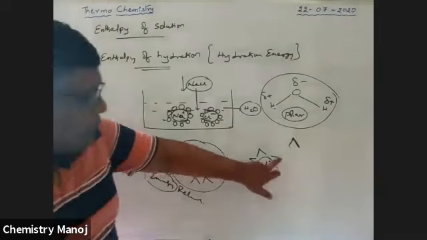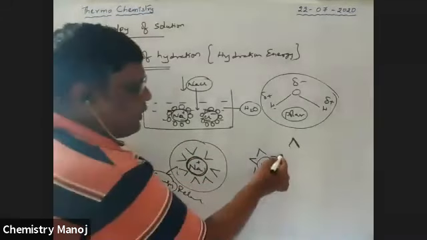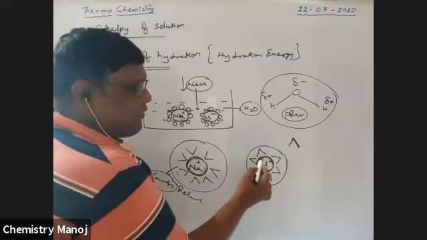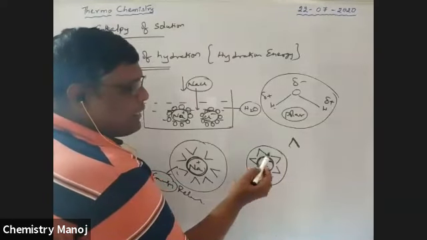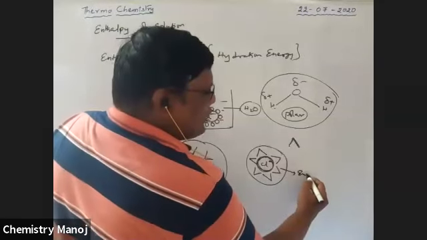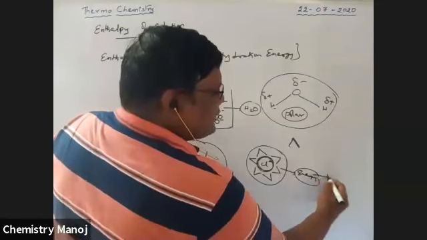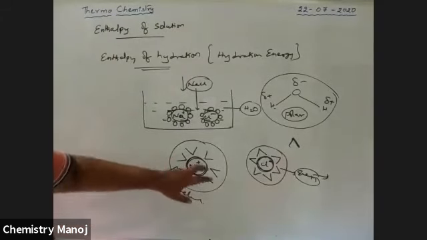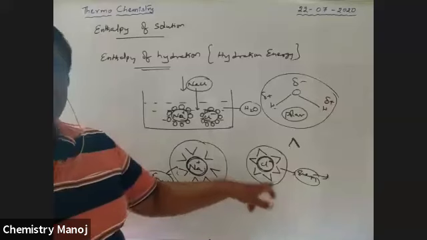These water molecules are also surrounded around the Cl minus ion because of attraction between the H plus and Cl minus ion. During this process also, some energy is released. So Na plus ion is surrounded with water, and Cl minus ion is surrounded with water.